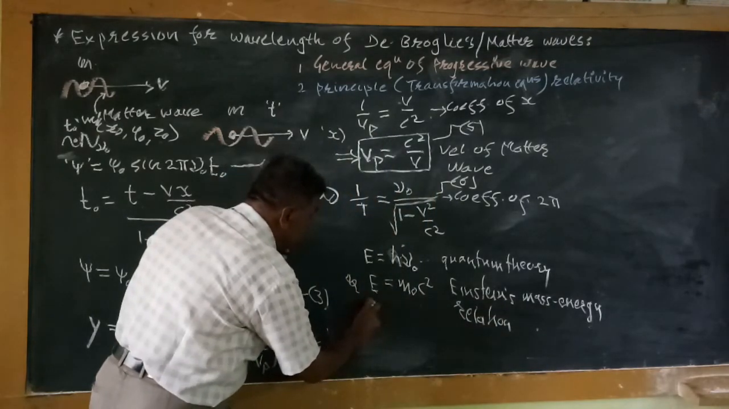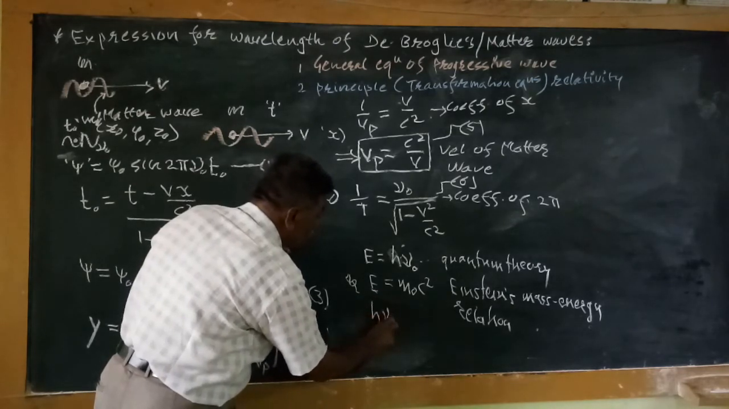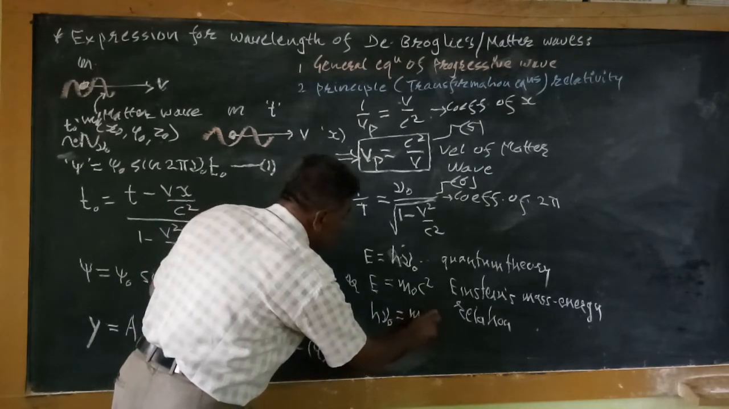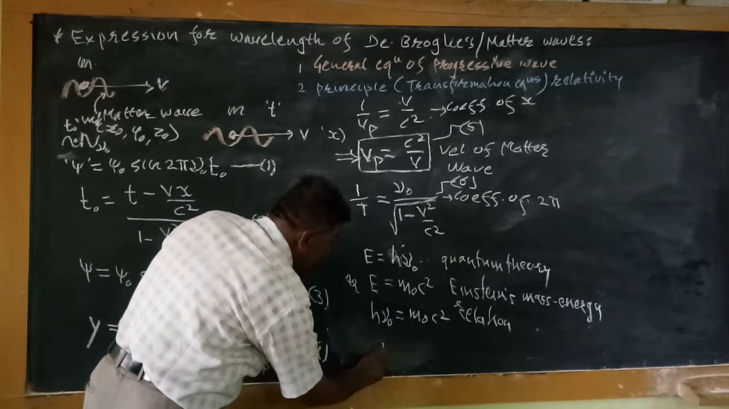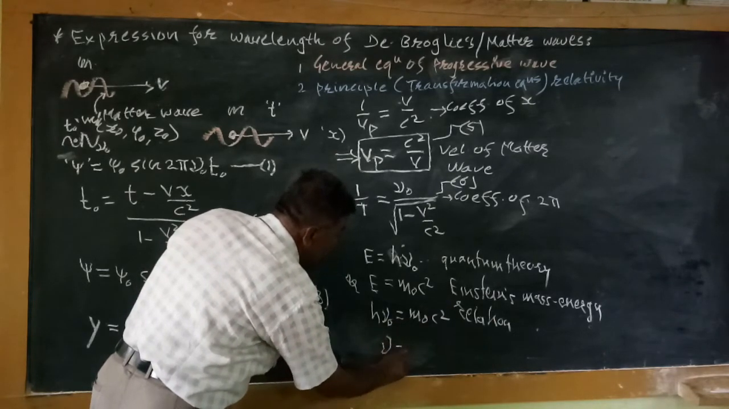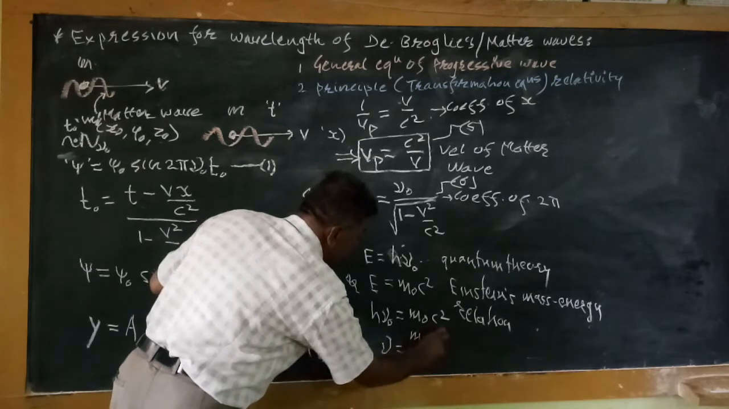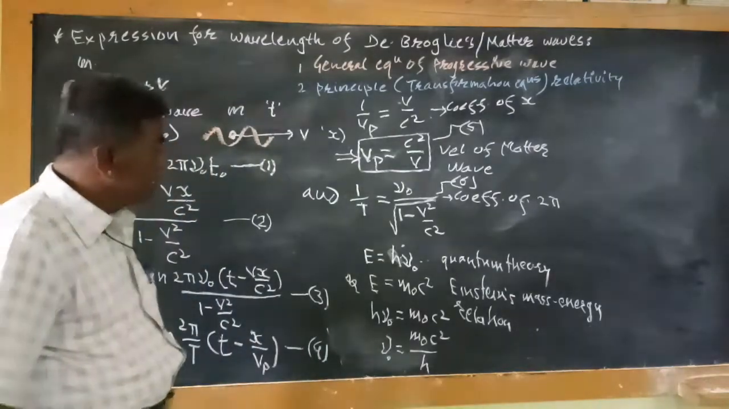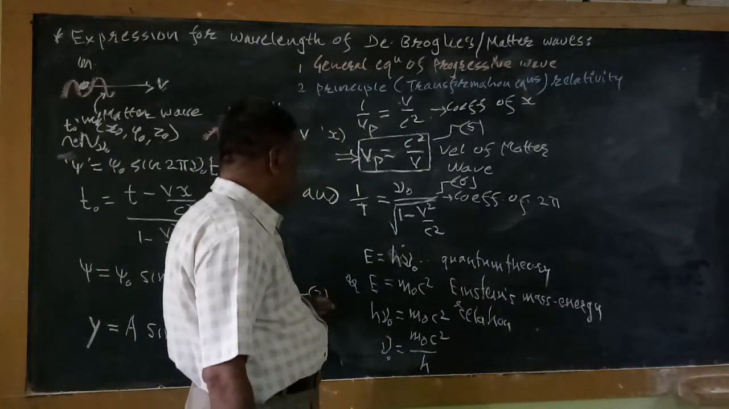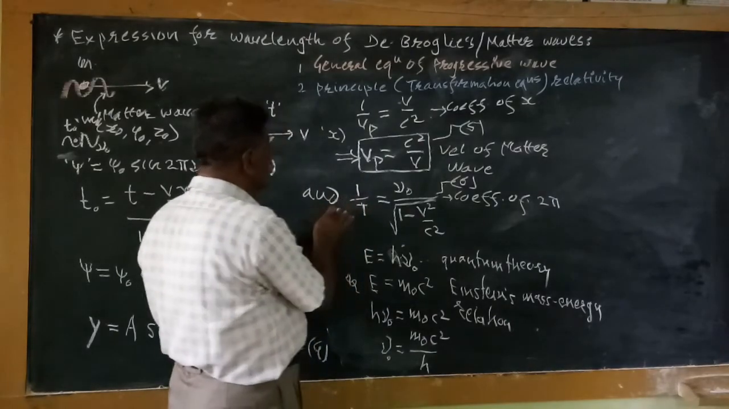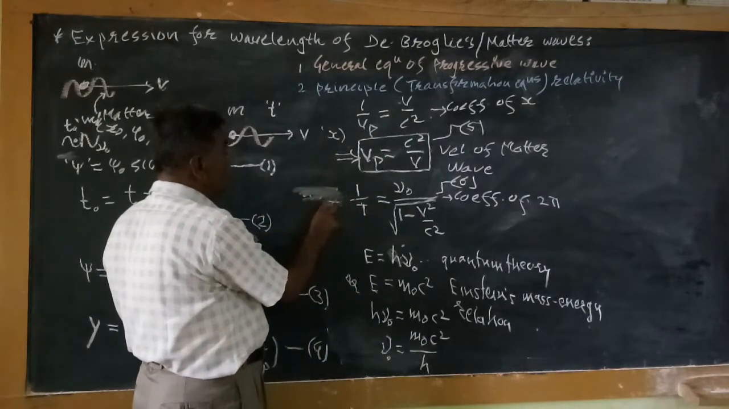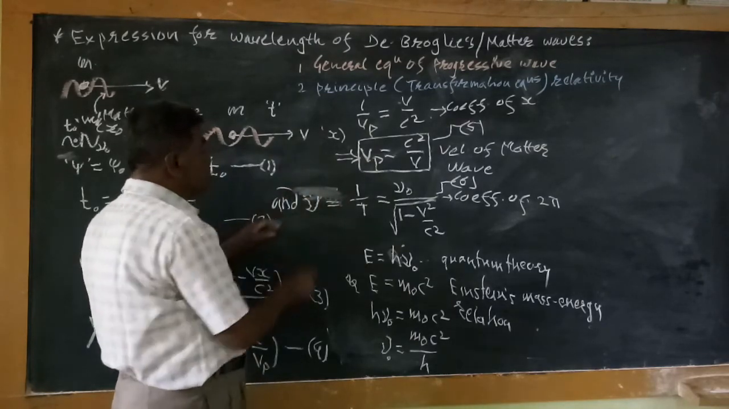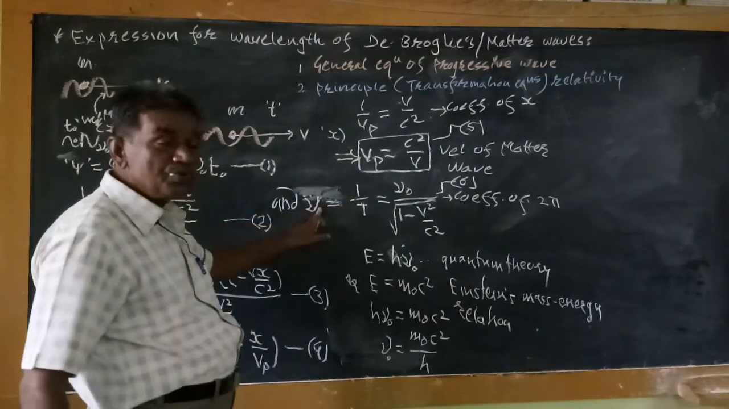we get h ν0 equal to m0 c square. So from this equation we get ν0 equal to m0 c square divided by the Planck's constant h. And 1 upon t comes out to be equal to the frequency of the wave. So 1 upon t is equal to ν here.